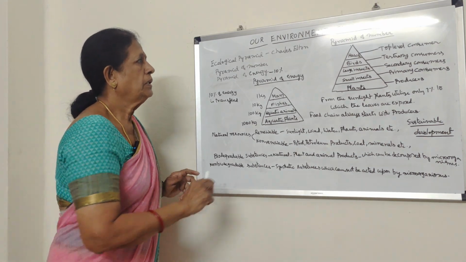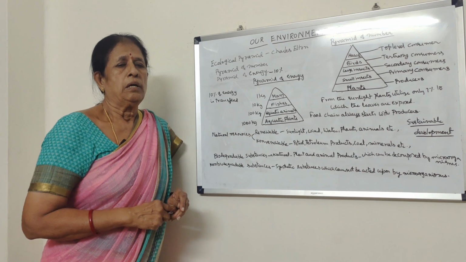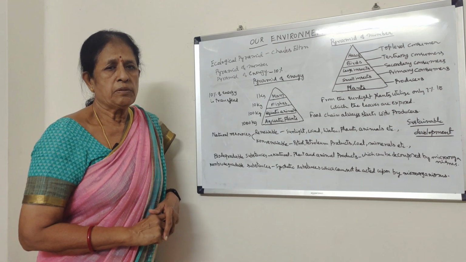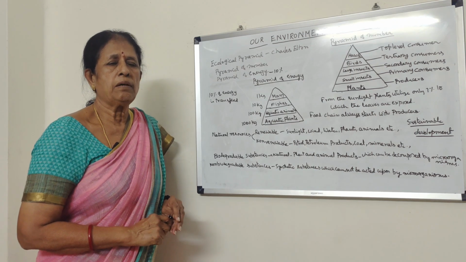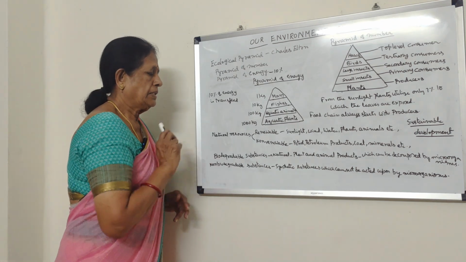So that is about the important part of the food chain, how the energy in the form of food is transferred from one organism to another organism. Each level is termed as a trophic level. Okay, that is the thing.